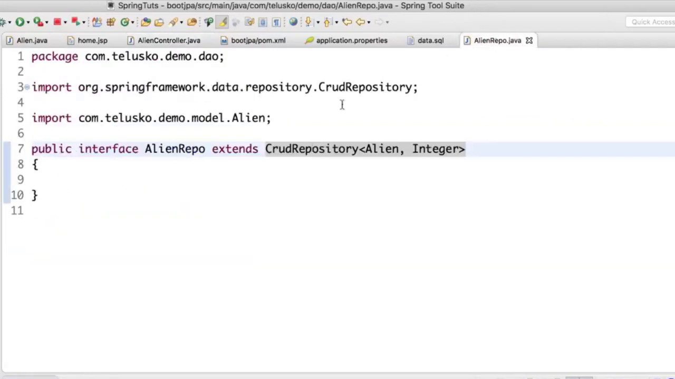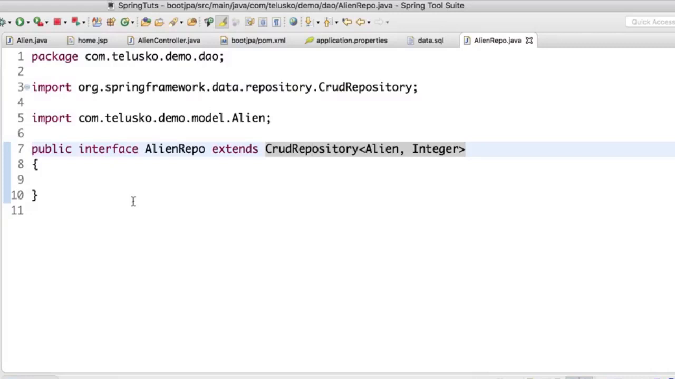An alien repo is an interface. We are not implementing this interface anywhere. Spring Data REST is responsible to do that for you. So behind the scene, there are some classes which are doing it for you, right? Because you don't have to think much about it. And of course, you can perform all the CRUD operations.